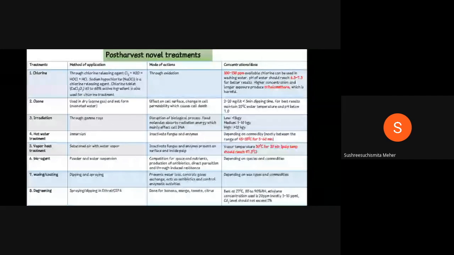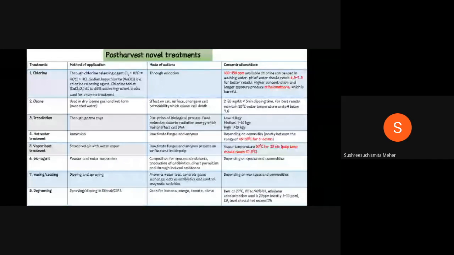Bioagents, we are going to use in order to control various microorganisms. The main action behind the bioagents is antibiosis or anti-zoonosis factors, to kill various microorganisms. Coming to wax or coating, what they will ask is, waxing and coating of the commodity helps to decrease transpiration and respiration. It is a direct question. They will ask, waxing or coating of fruits and vegetables helps to reduce both transpiration and respiration.